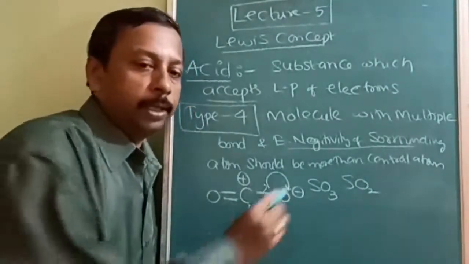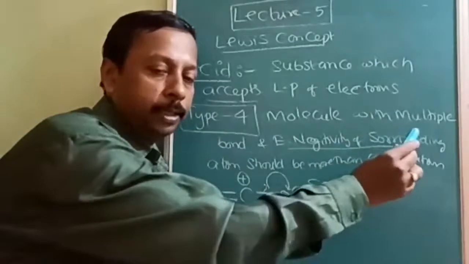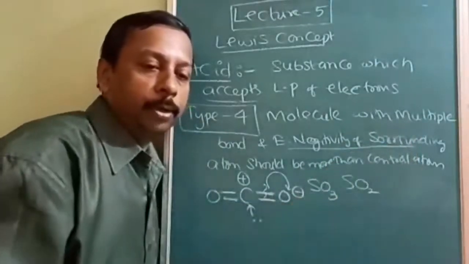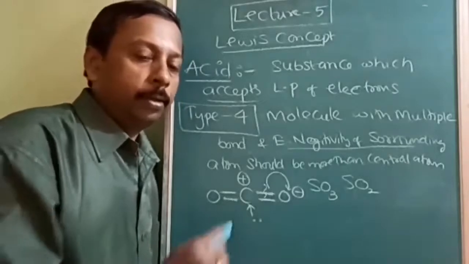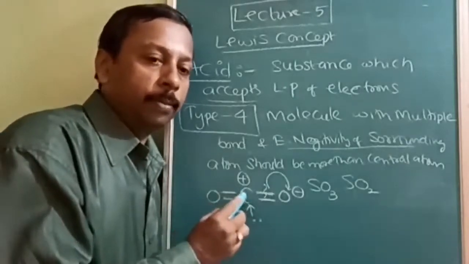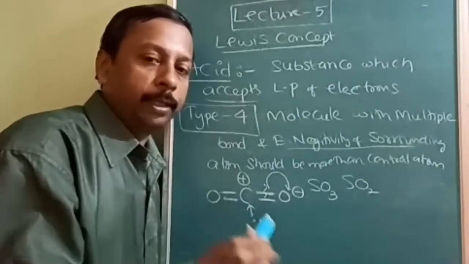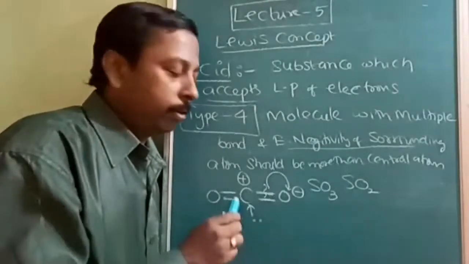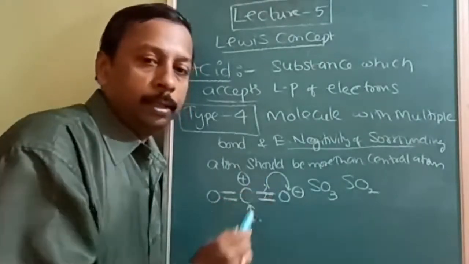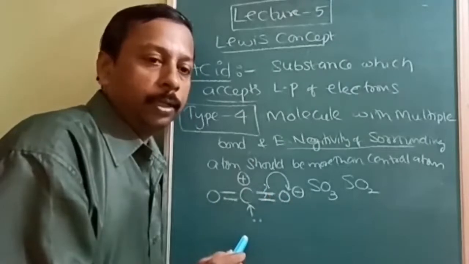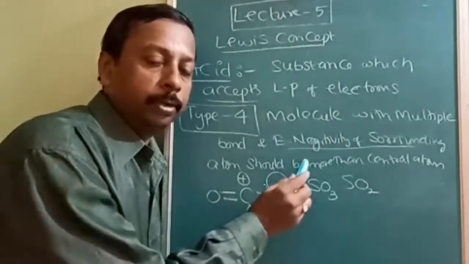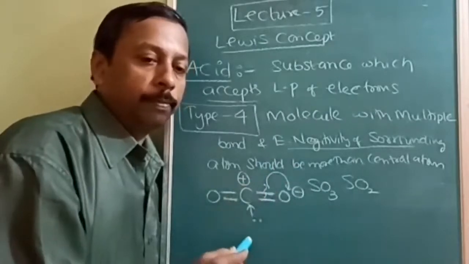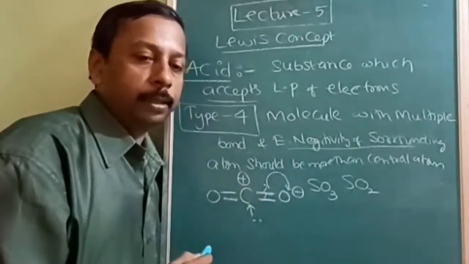Why is the multiple bond compulsory? Because a multiple bond contains a pi bond, and the pi bond can be broken at any point of time. And that electron should be taken by the electronegative atom only, the outer surrounding atom. That's why this second condition is also put. Now this lone pair will be accepted. This will be an acid.